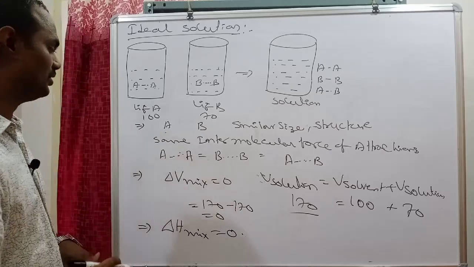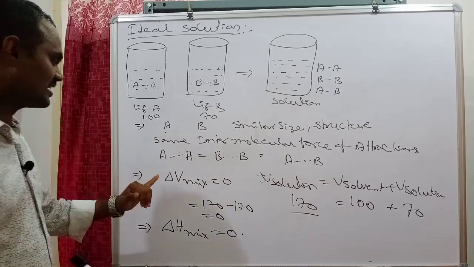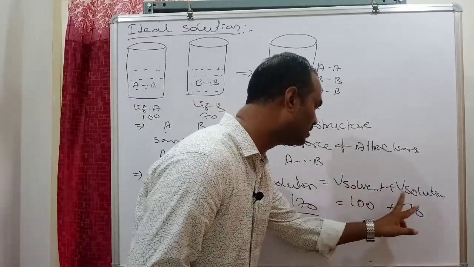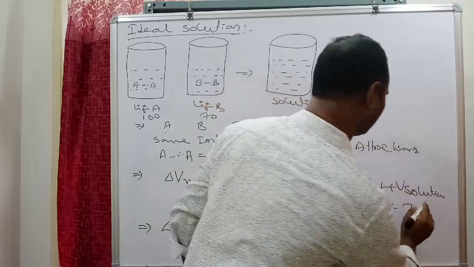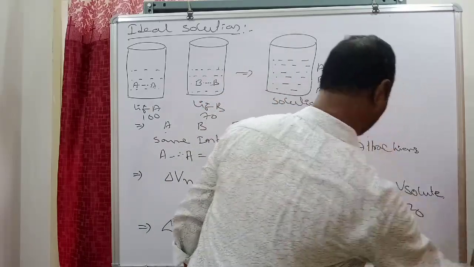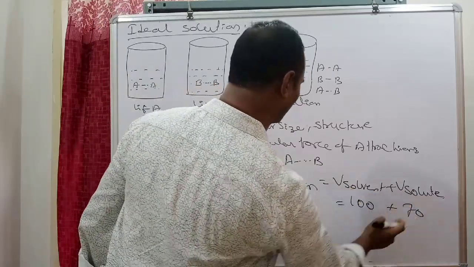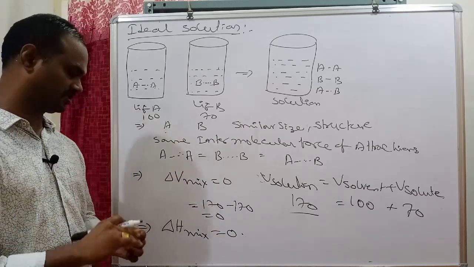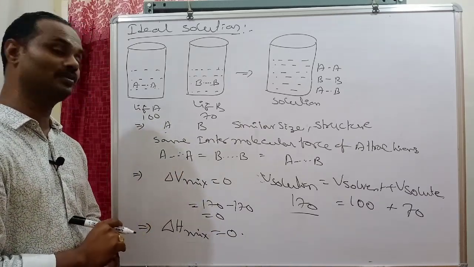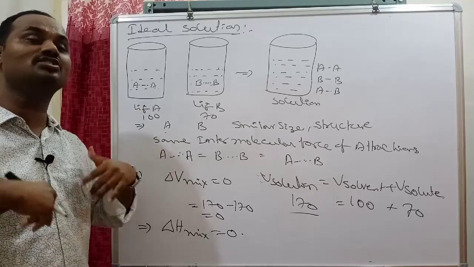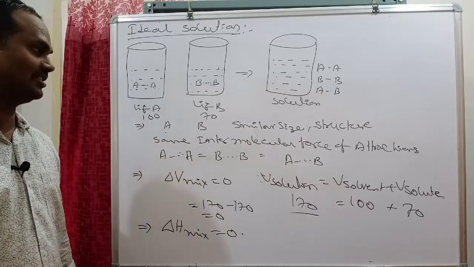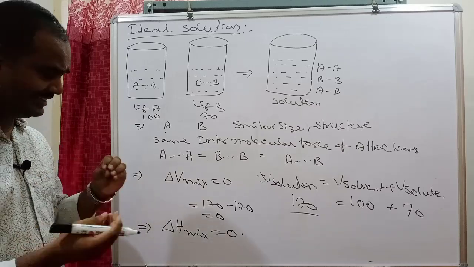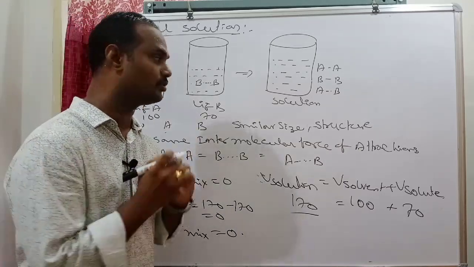To become an ideal solution, Raoult's law should be obeyed. Second one, delta V mix is equal to 0, means the sum of the volumes of solvent plus solute must be equal to the volume of solution. On mixing of two liquids, or solute and solvent, the resultant solution neither absorbs heat energy nor releases heat energy. When heat is neither released nor absorbed, we have to see why.